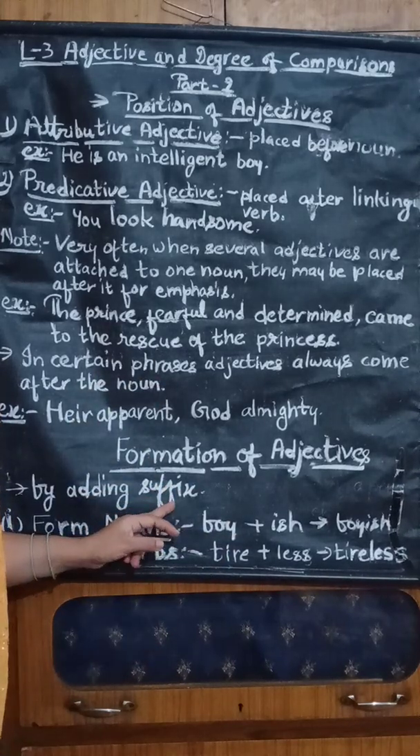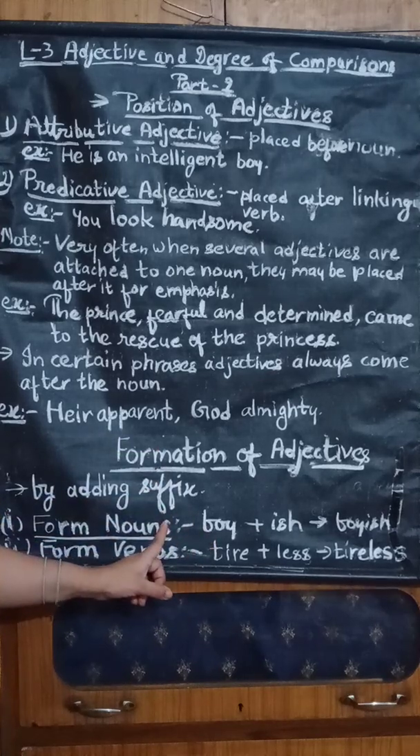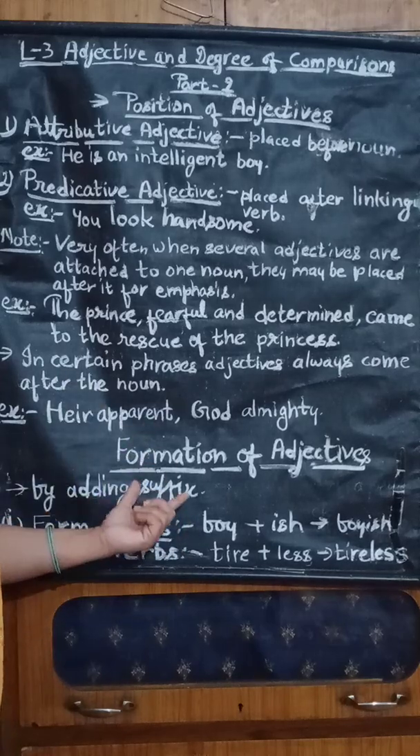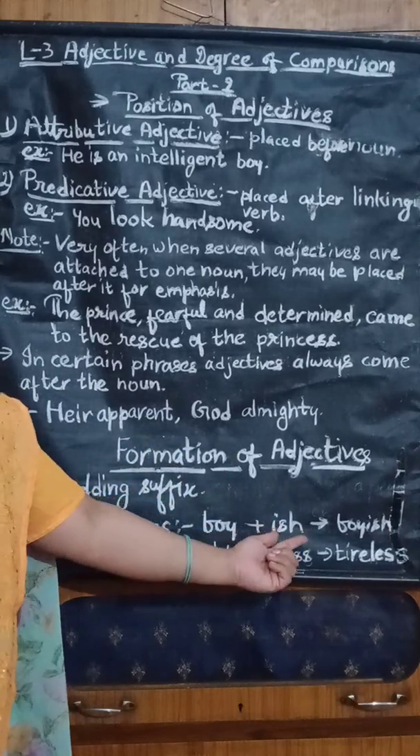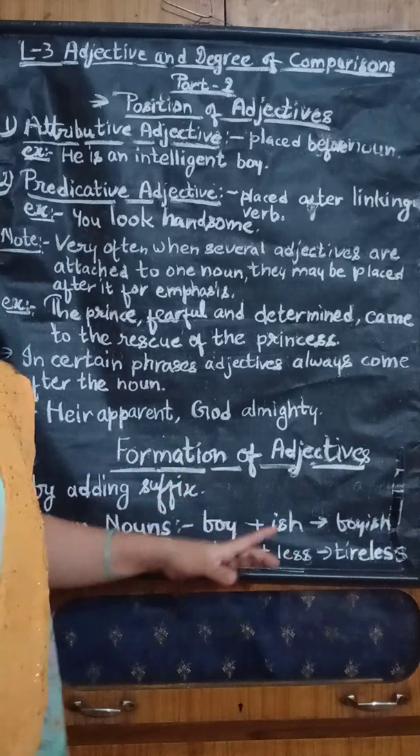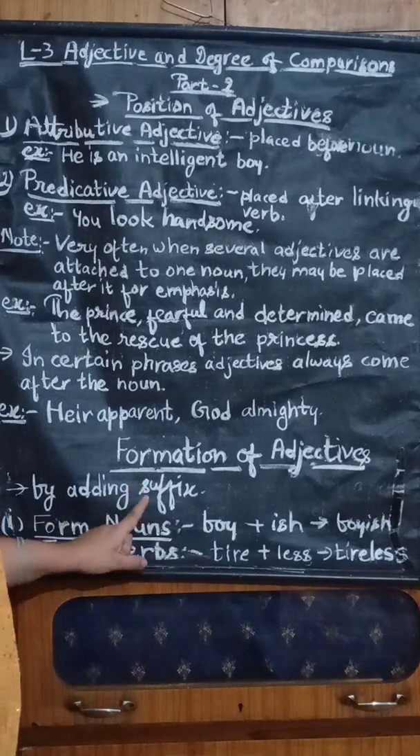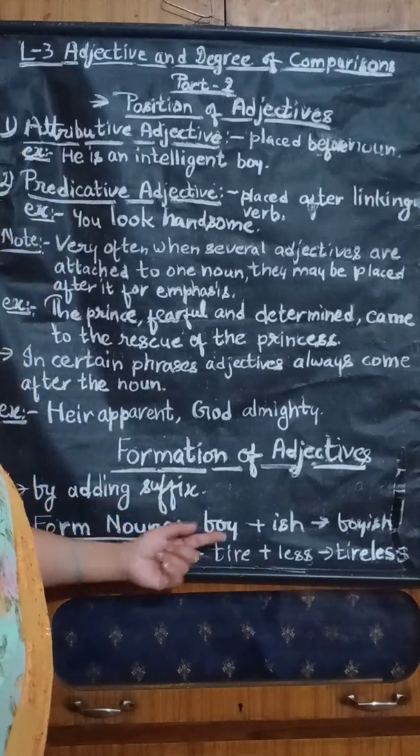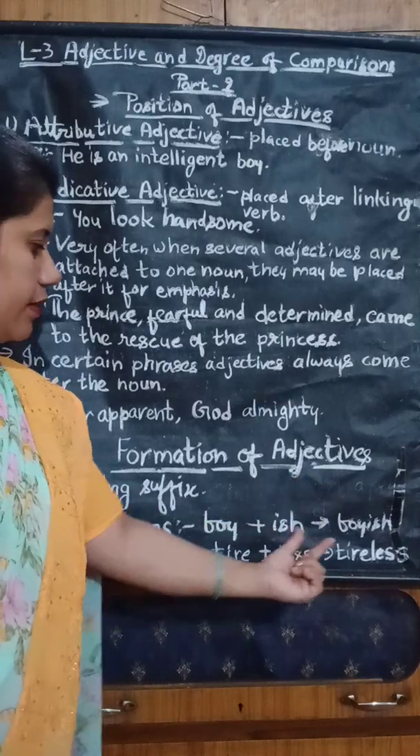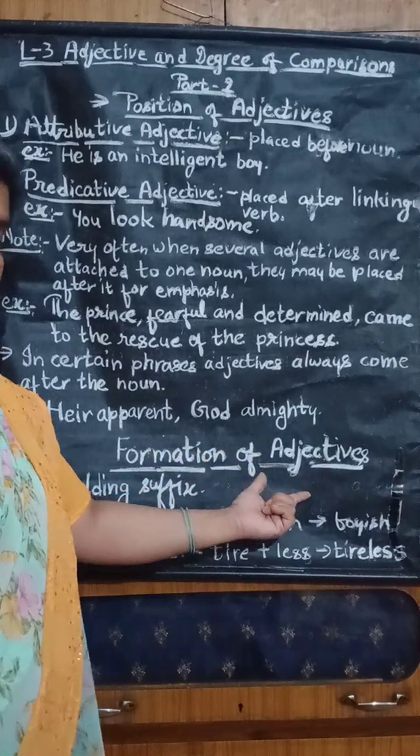And the opposite of the suffix is the prefix. That means that before the word, when we are adding something, it is known as a prefix, and when we are adding a few endings like ish, ful, en, ious, less, ful, so many suffixes are there. When we are adding them at the end of the noun, it will create the adjective. So this is the way that we are forming the adjective.